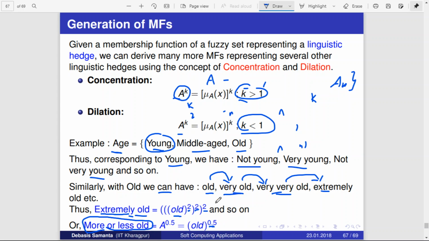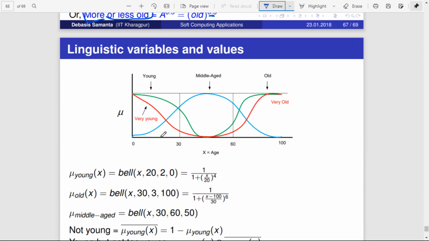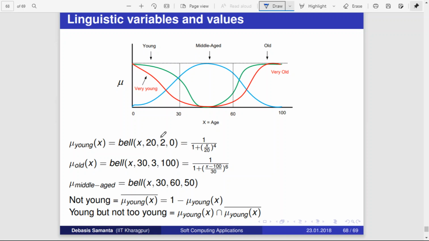So that means k is less than 1, right? When you want to move in the positive end, you have to use concentration. When you want to move in the negative end, you have to use dilation. Okay, right? So again, here is an example for whatever we have discussed previously, the open curve, closed curve.